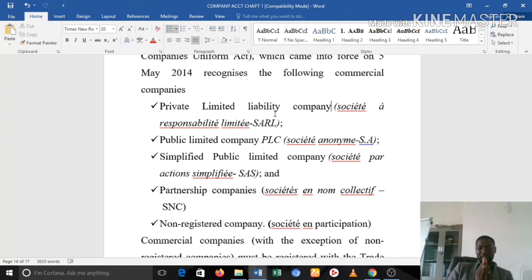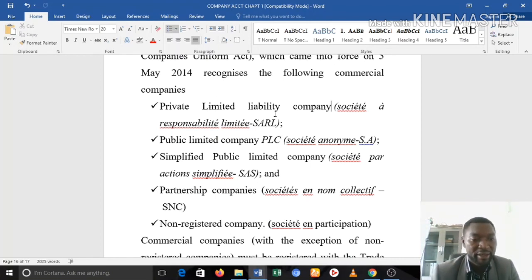So with this SAS, there is no minimum capital, there is no minimum nominal value. But you still register it, you still actually create the company, and it has limited liability. Okay, so it's very interesting. It's an opportunity for those who still want to open limited liability companies but cannot meet the minimum ranges of capital and so on.